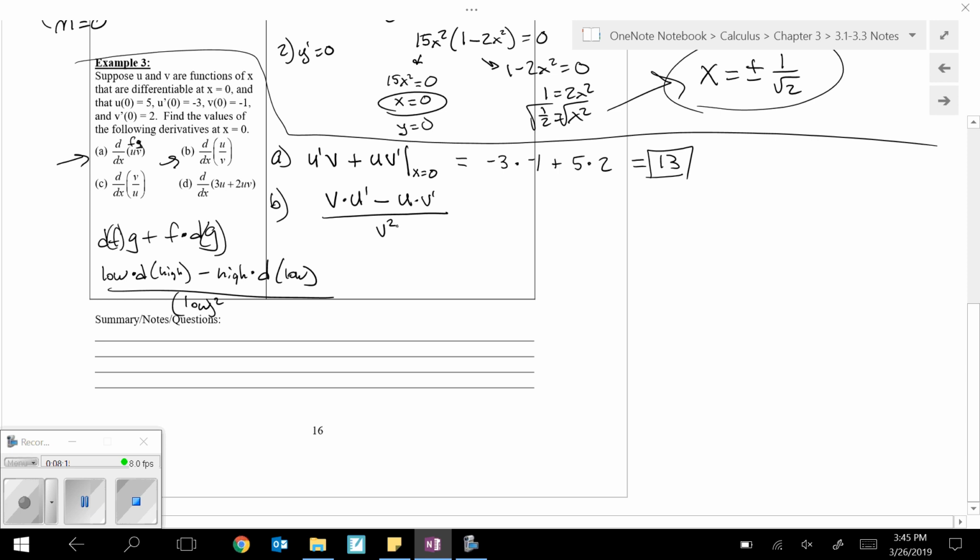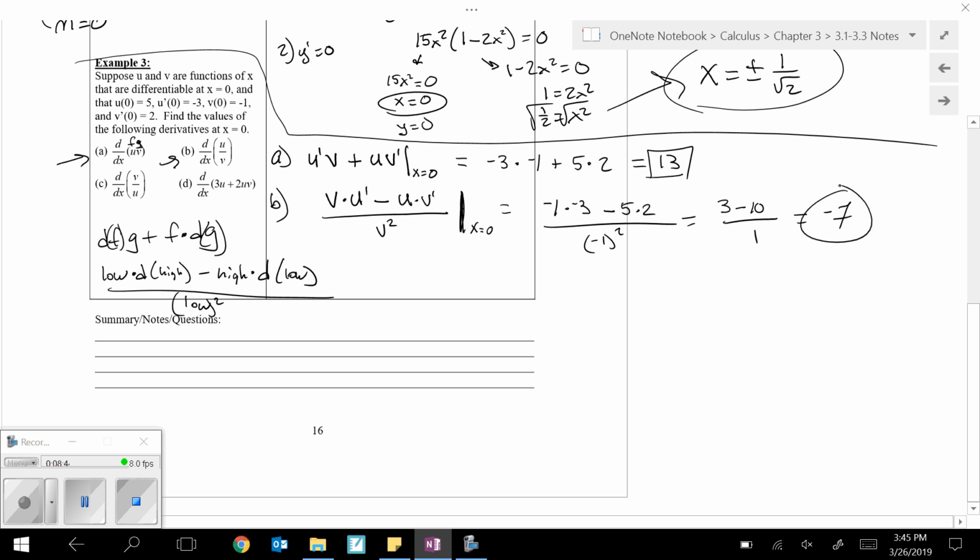Again, I'm going to evaluate it at x is 0. So that'd be -1 times -3 minus 5 times 2 over -1 squared, which is 3 minus 10 over 1, -7.